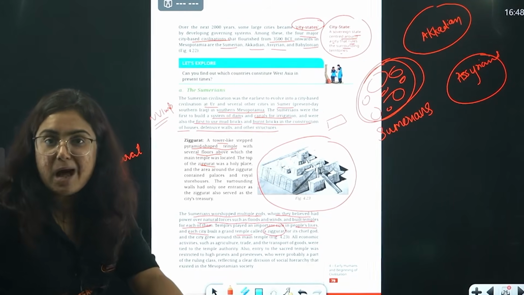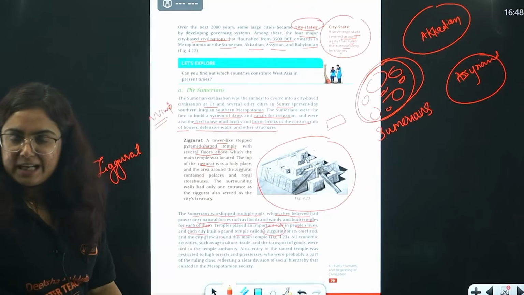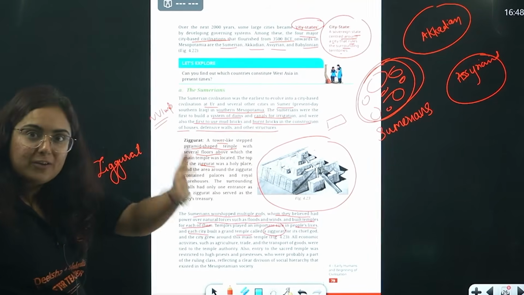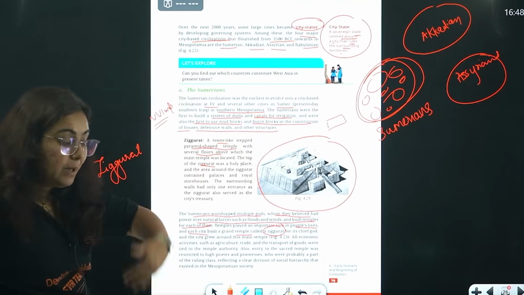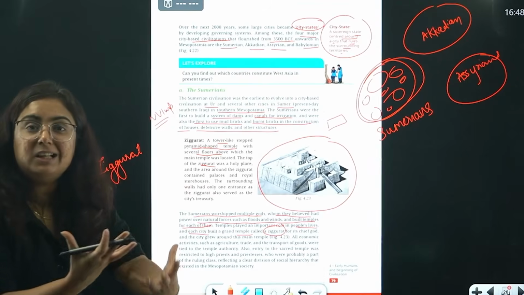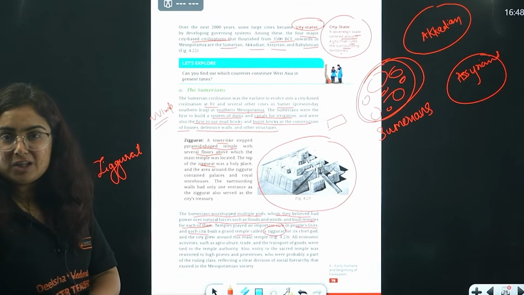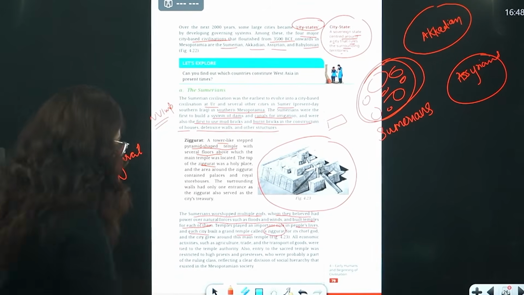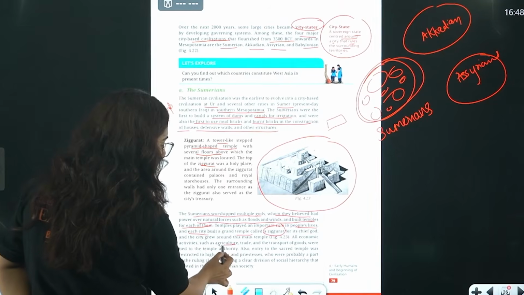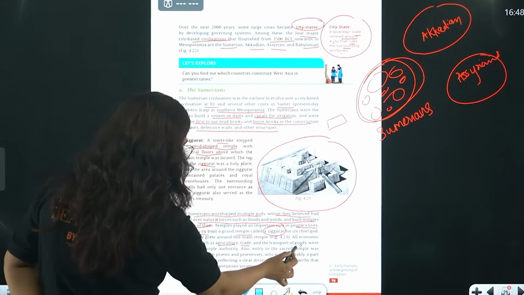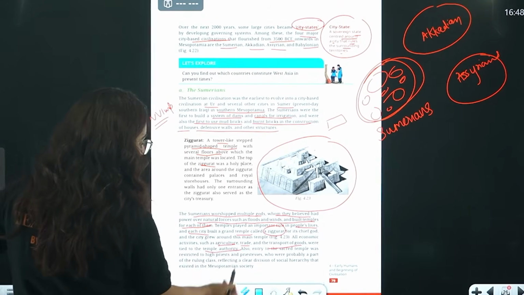Like the priests we have right now, there might be someone who takes care of those temples. There is a possibility that they might be the highest level of authority in that period. So yes, they were agriculturists, but along with that there was trade, transport of goods and temple authority also.